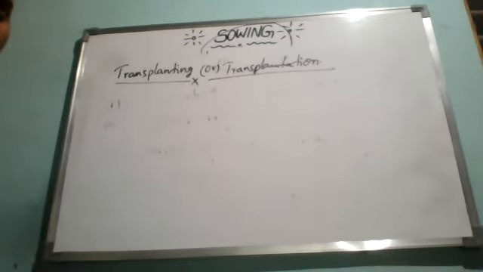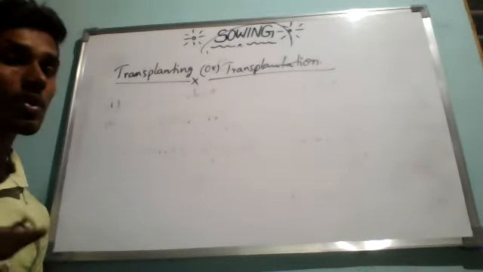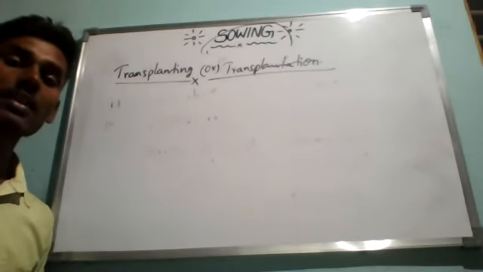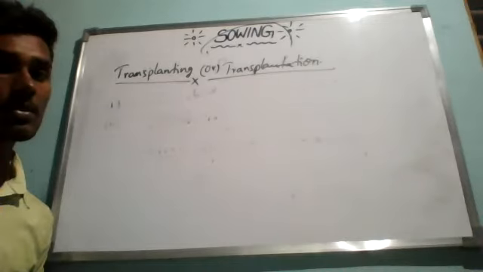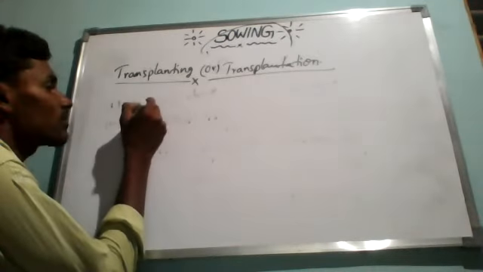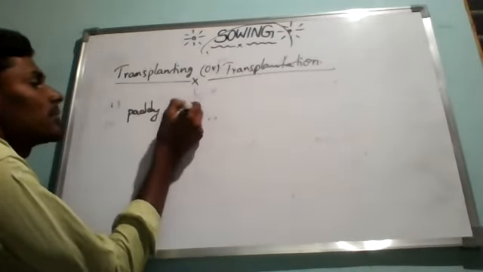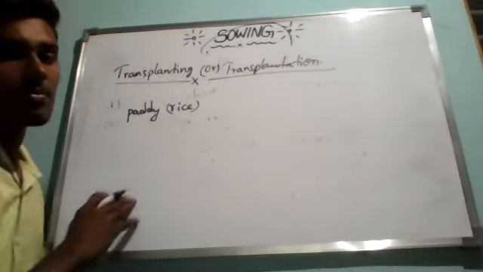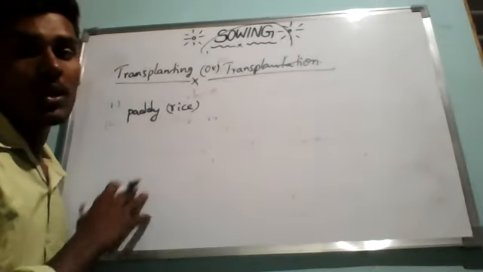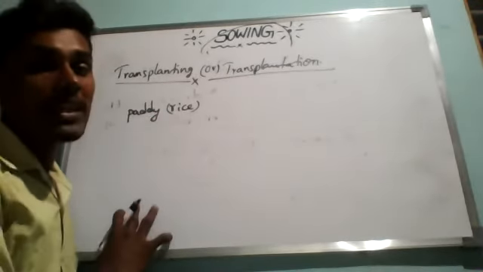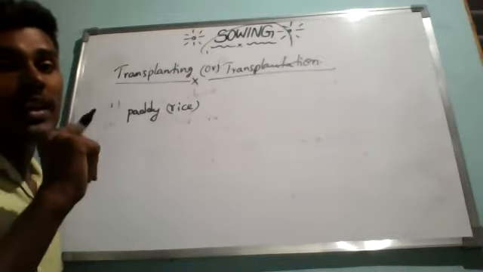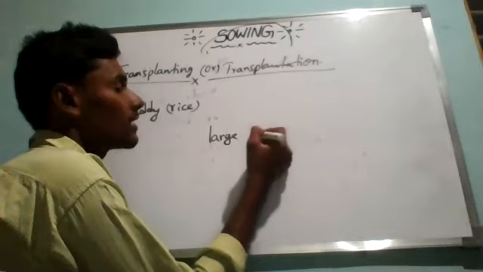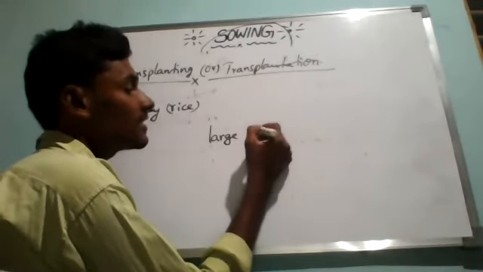Though most crops are grown by sowing the seeds directly in the soil, some crops like paddy, meaning rice, and many vegetables like tomato, chili or brinjal, the seeds are not directly sown in large fields.